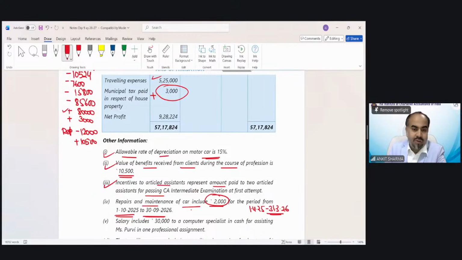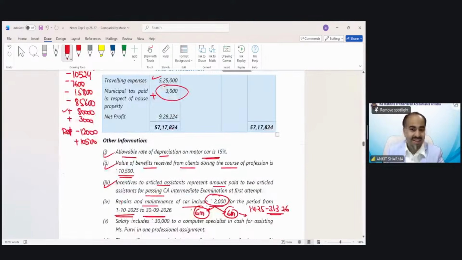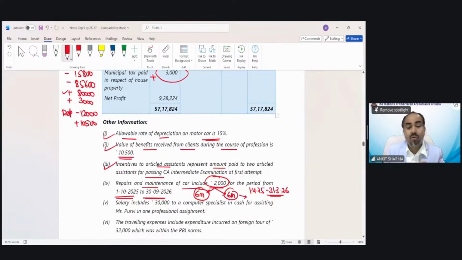So out of this 2,000, October, November, December, January, February, March, that means 6 months related to my previous year and 6 months related to next year expenditure. So what should be the treatment? Should we claim only 1,000 and 1,000 should be disallowed, or we can claim full 2,000 because this 2,000 has been included in repair and maintenance of car. Repair and maintenance of car, 4,000 has been given in question. So if 6 months should be considered over here, then we have to disallow 1,000 rupees. Else we do not need to do anything.